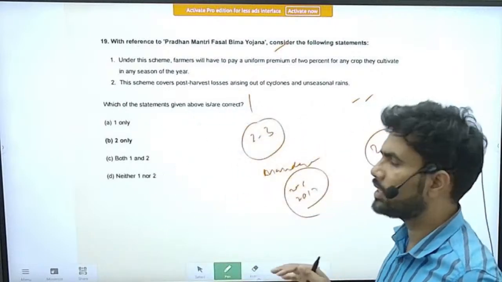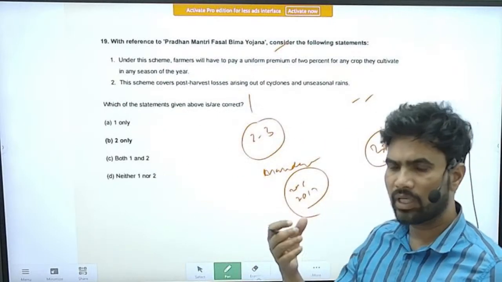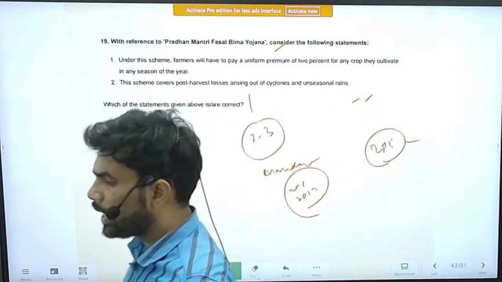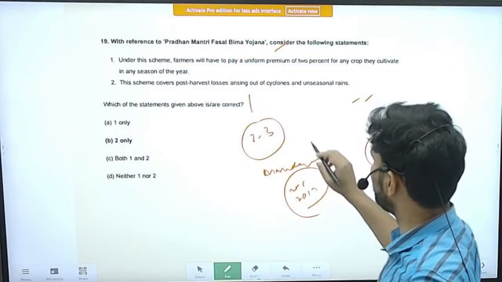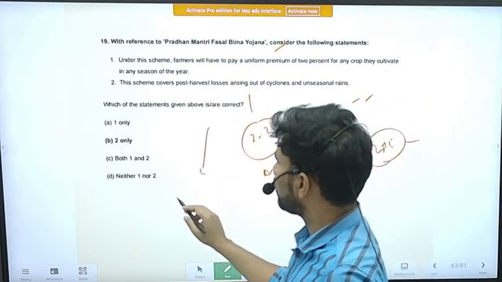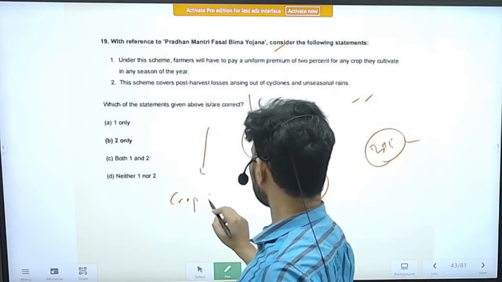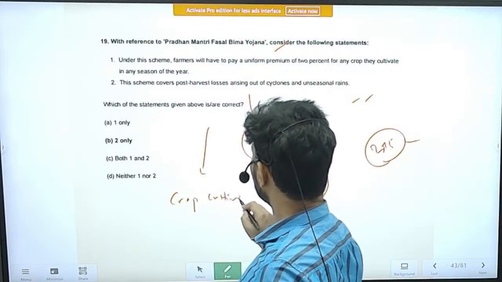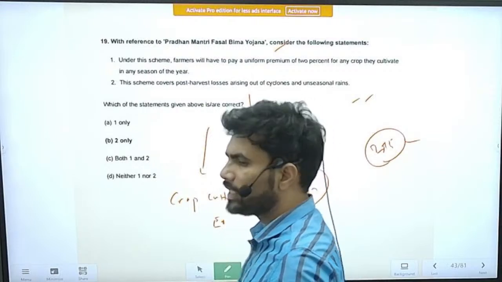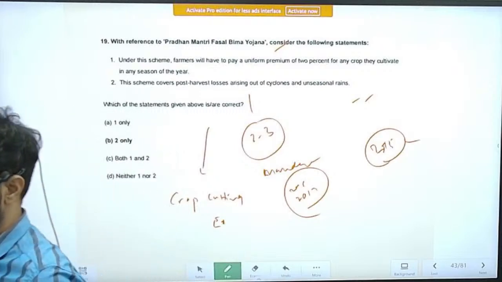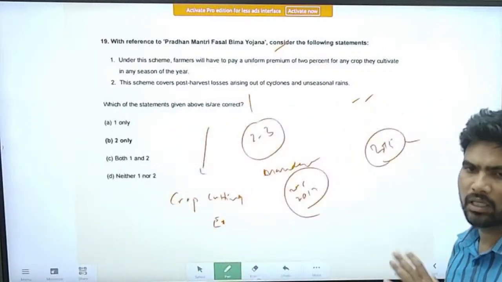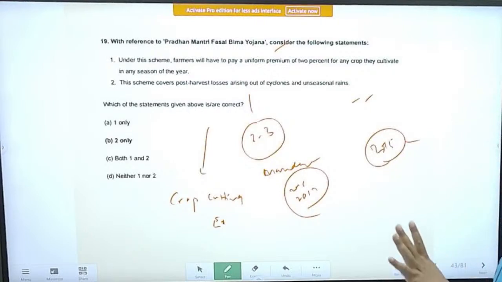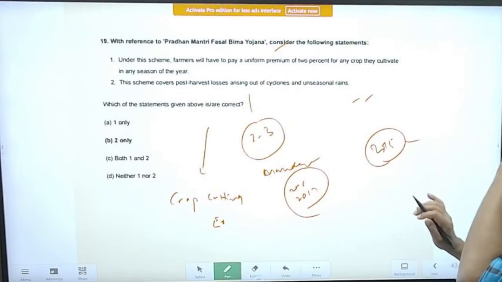Because of all these reasons, and also there are a lot of problems. Implementation is not that proper. We have to conduct crop cutting experiments under the scheme before deciding the value of the loss. So these things are not going well. So we can say the functioning of the scheme has somewhat dwindled, right? So this is about the scheme.